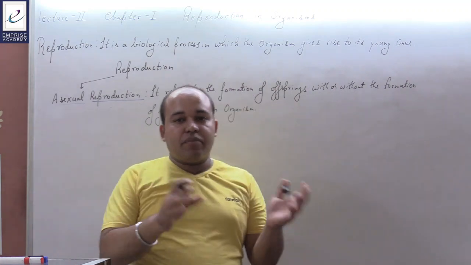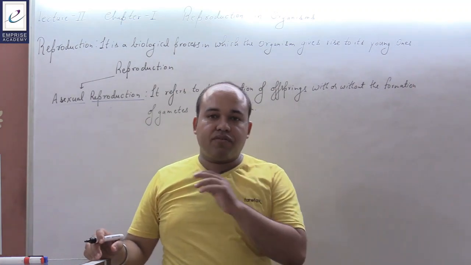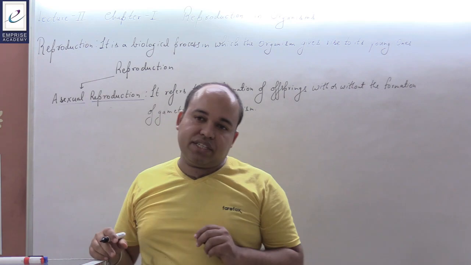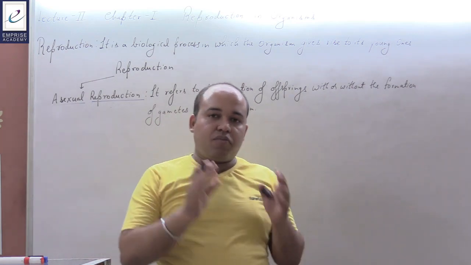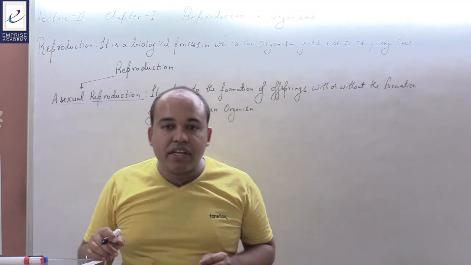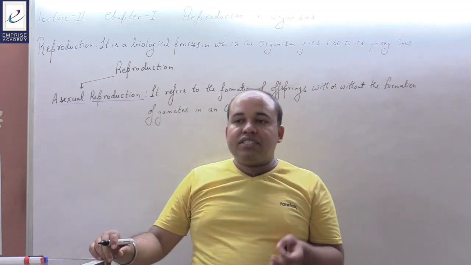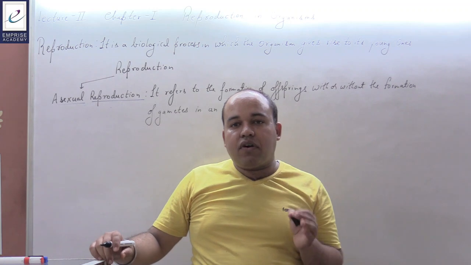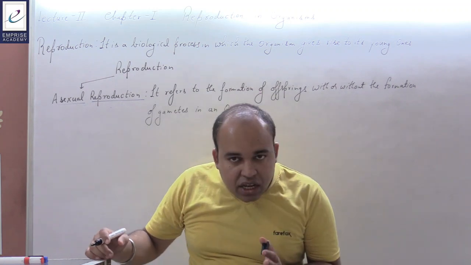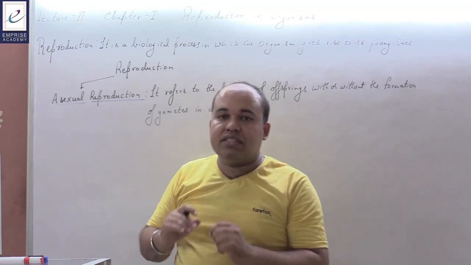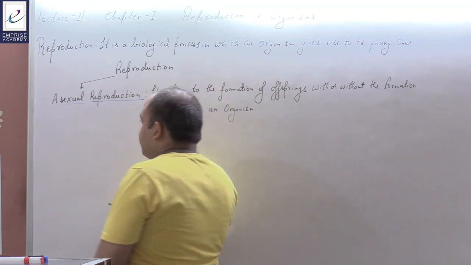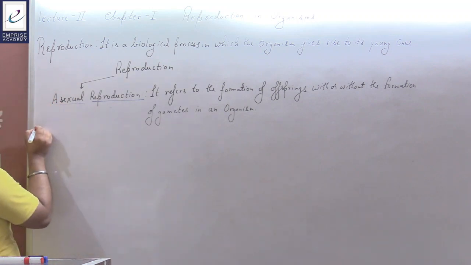There are several different methods of asexual reproduction which are being followed. अलग अलग मेथड्स होते हैं asexual reproduction के. कौन कौन से मेथड्स देखे गए हैं एनिमल्स के अंदर और प्लांट्स के अंदर, इस बात को हमें देखने की जरूरत है. A large diversification has been found in the mode of reproduction in the case of animals as well as in the case of plants. Now let us consider which are the different modes of asexual reproduction.